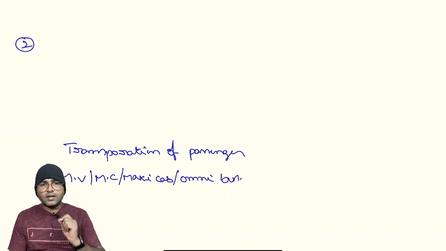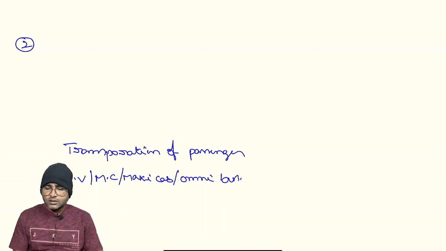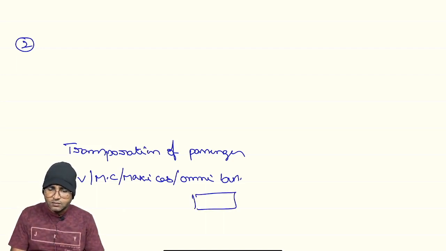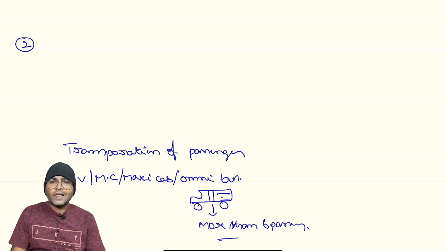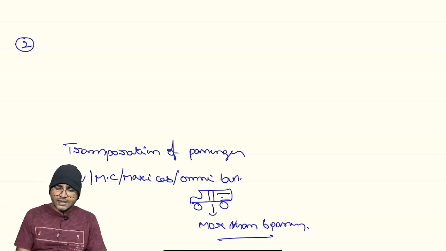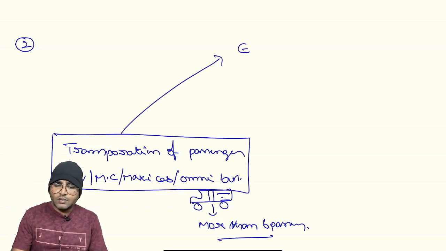Omnibus is a vehicle constructed to transport more than 6 passengers, excluding the driver. Suppose a vehicle has a seating capacity of more than 6 passengers, excluding the driver, that is called a maxi cab. So when these services are provided through an e-commerce operator,